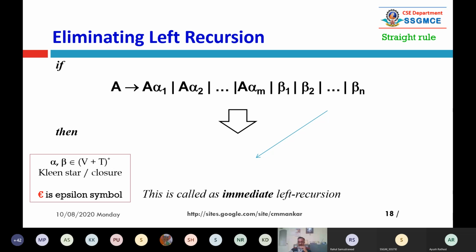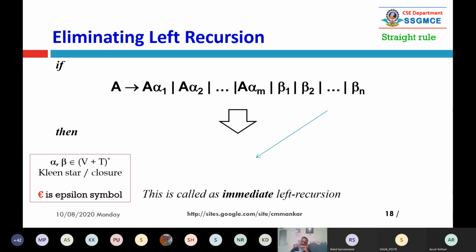And there are some strings like beta 1, beta 2, and beta n. So this A production rule is generating m plus n production rules. If there is a situation like this, it is called a straight rule. That's why it is written in green letters, straight rule.